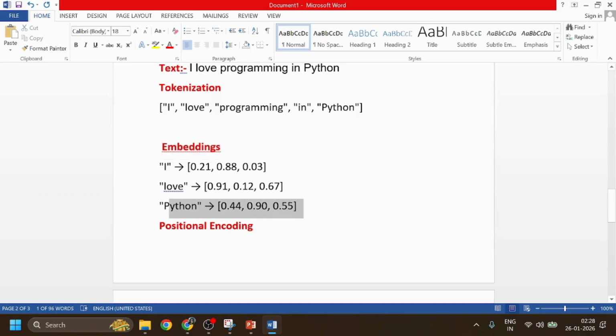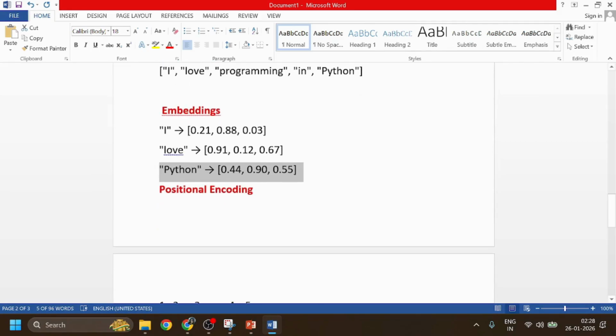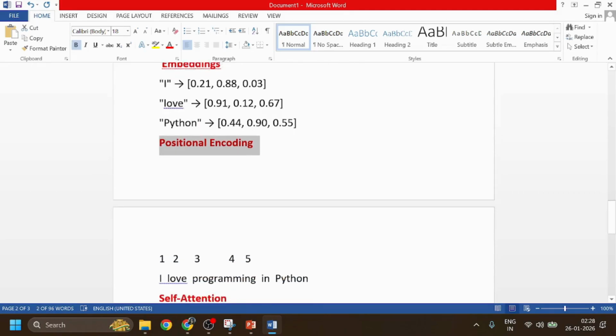Okay, embedding is just a number, or you can say we need to convert text into a numeric format, that is vector, that is called the embedding. Or you can say the model never sees the word, they only see the numbers. Okay, after this I'm going to move to positional encoding.